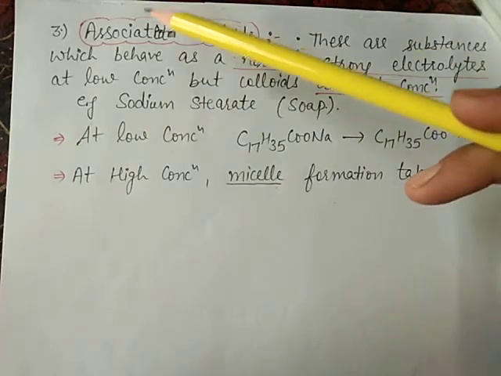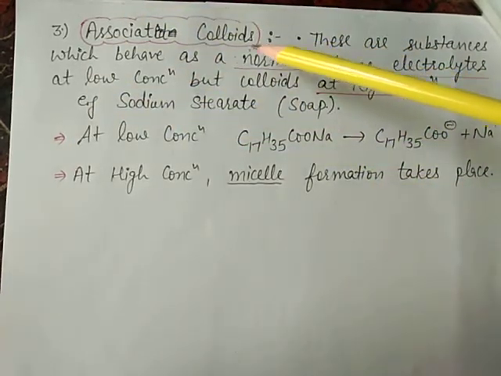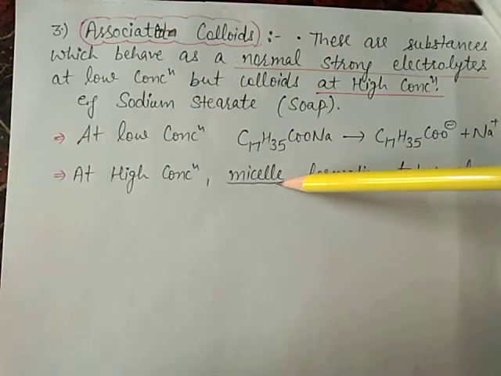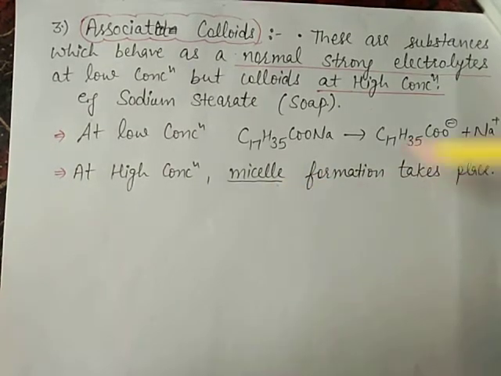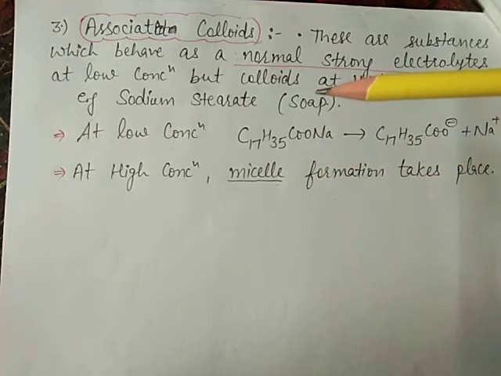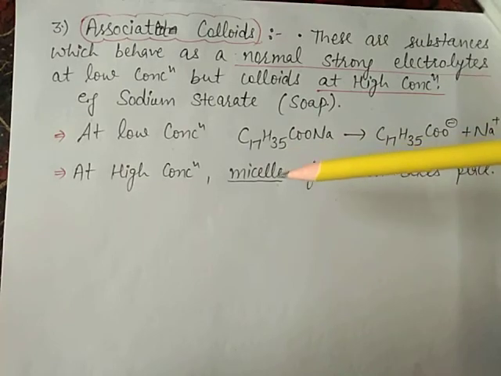So these types of colloids are called associated colloids. Means the aggregated particles are called micelles. For example, soap solution and detergents.